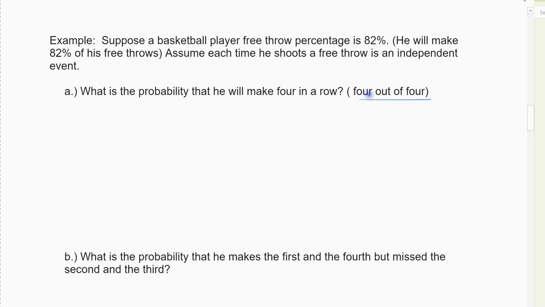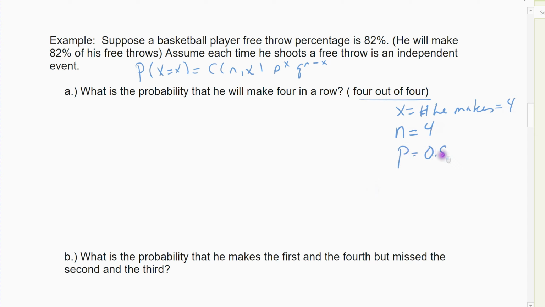And so remember our formula: the probability of success is the combination n choose x, times p raised to the x, times q raised to the n minus x. I'm going to let x be the number he makes. N is the total times he tries, so 4, and x is going to be 4. He's going to make 4 out of 4. The probability of success was our 82% written as a probability. The probability of failure is 1 minus 0.82, which would be an 18% chance he's not going to make it.